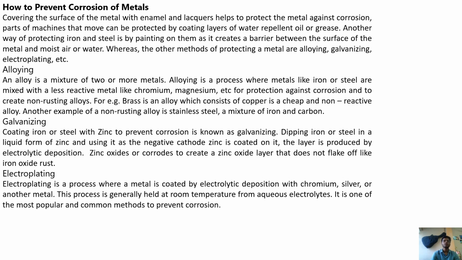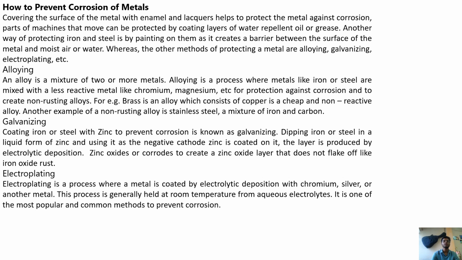Galvanizing. Coating iron or steel with zinc to prevent corrosion is known as galvanizing. Iron or steel is dipped in liquid zinc and used as a negative cathode, and zinc is coated on it. The layer is produced by electrolytic deposition. Zinc oxidizes or corrodes to create a zinc oxide layer that does not break off like iron oxide dust.